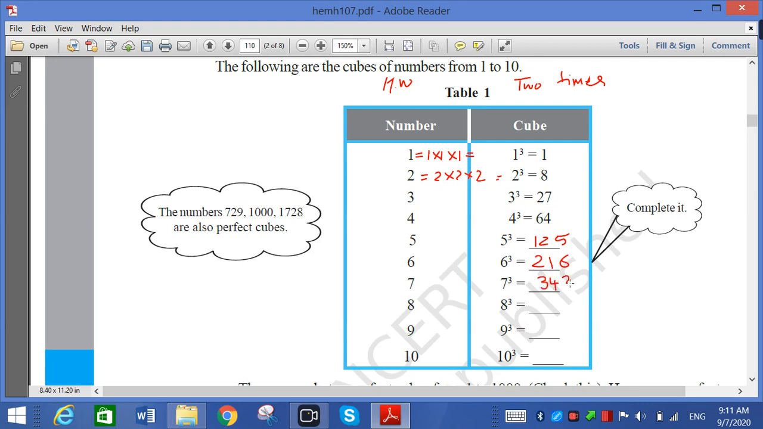So if you don't know, you have to write it out. How do you write it? 6 multiplied by 6 multiplied by 6. 6 sixes are 36, 36 into 6 is 216. 7 three times: 7 into 7 into 7 is 343. 8 into 8 into 8 is 512. So try to write 7 cube yourself.